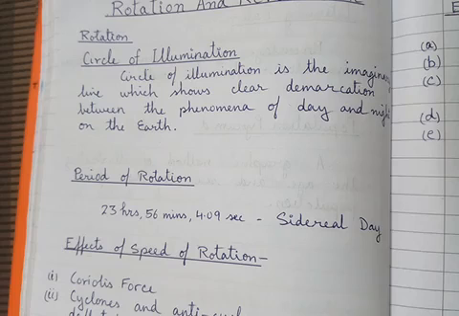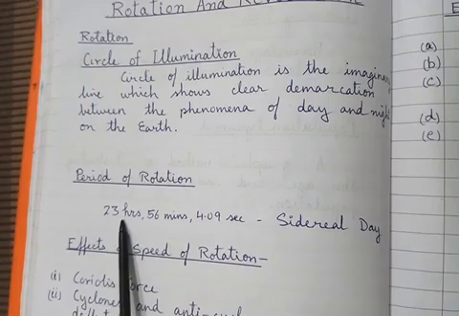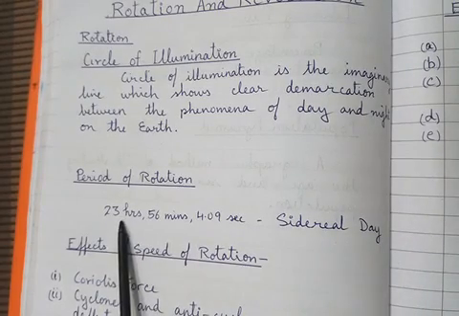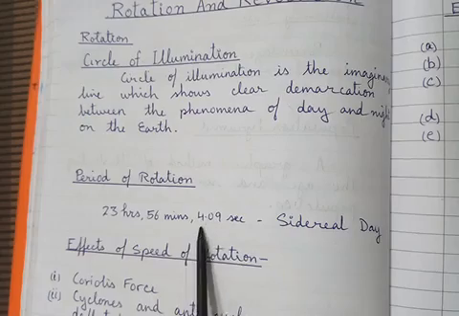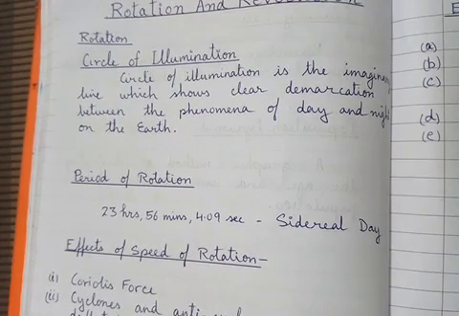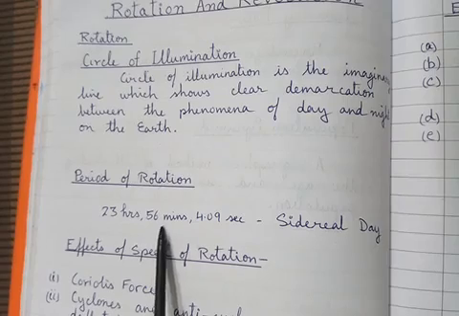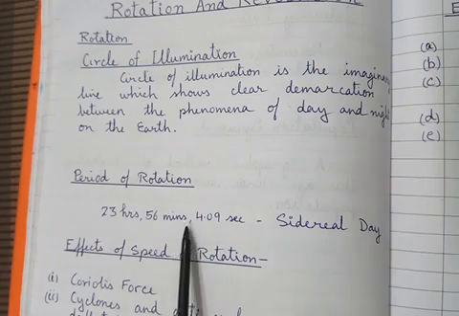So the exact time taken to complete one rotation by the earth is 23 hours 56 minutes 4.09 seconds. As you can see here, it is about 3 minutes 56 seconds less than 24 hours.